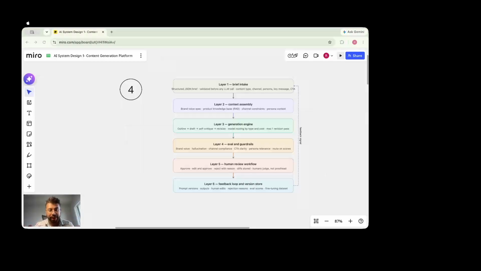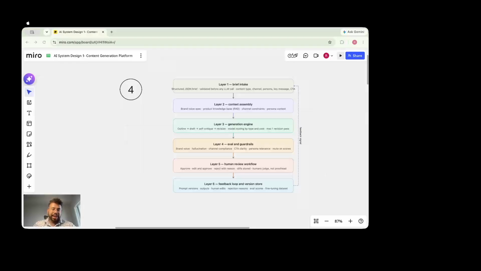But for short form content like LinkedIn or email, 1 or 2 passes are more than enough, right? Then layer 4 is the actual piece where we have set the guardrails and the evaluation piece. This is where we check that even after doing these loops, are we meeting the brand guidelines or not? Is there any hallucination or not? Are we meeting the channel compliance?